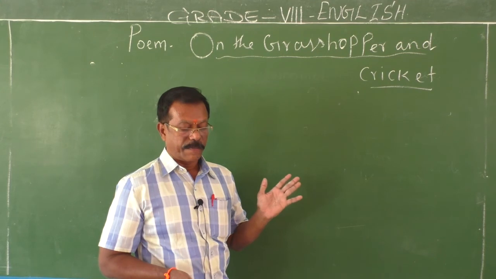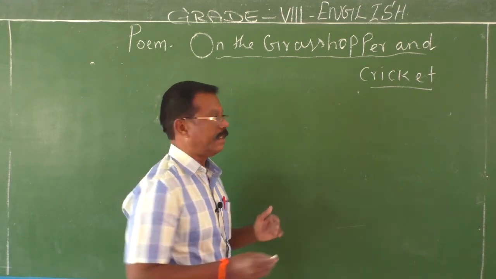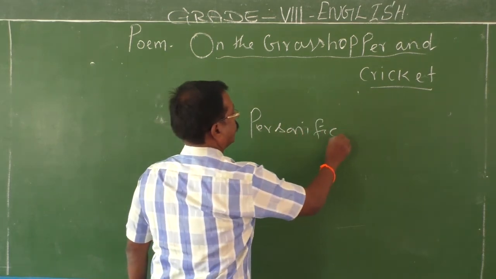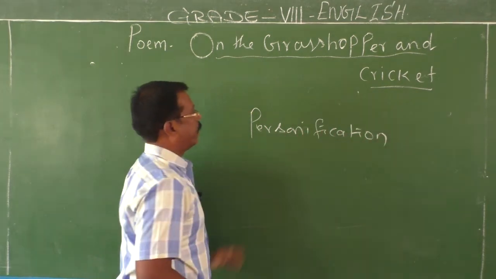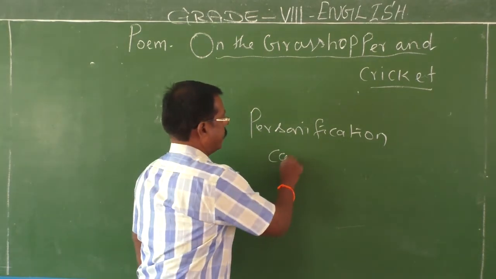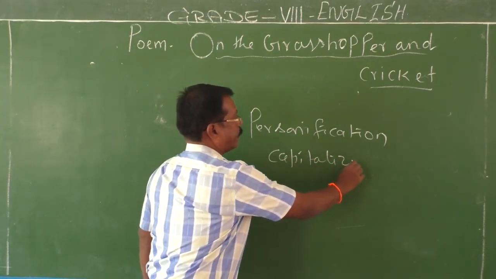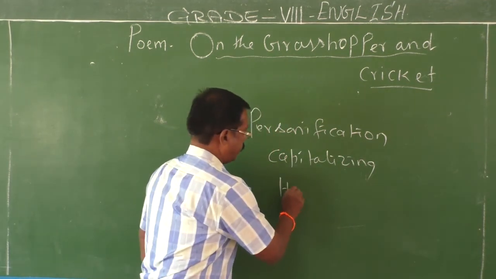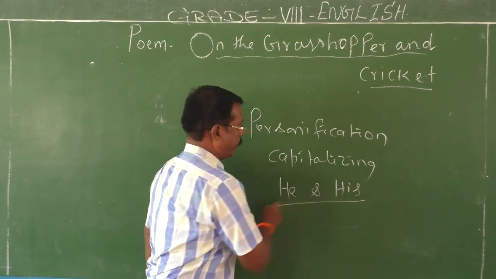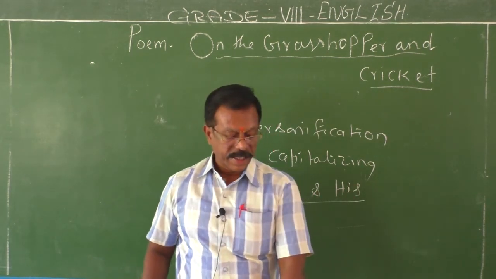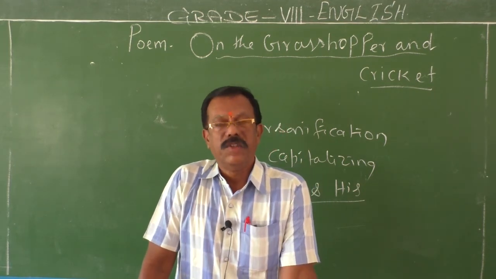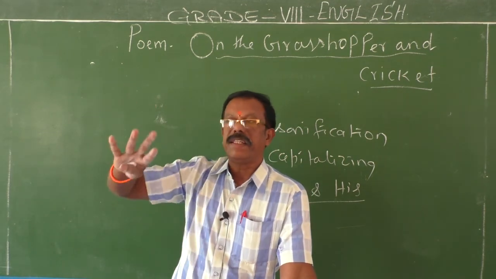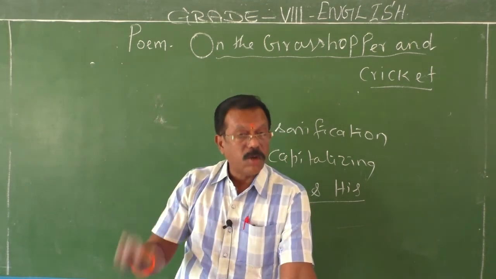Here the poet used personification by capitalizing the small insect and using personal pronouns like he and his. When the poet used the personal pronouns he and his, he personified them, because though they are very small insects, they have great responsibility. They made the voice of the earth echo everywhere.